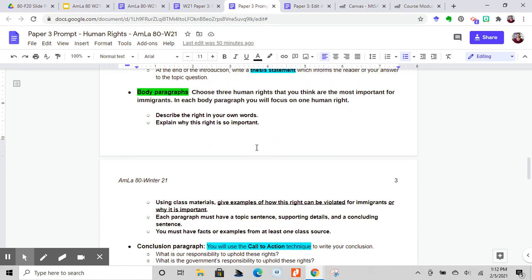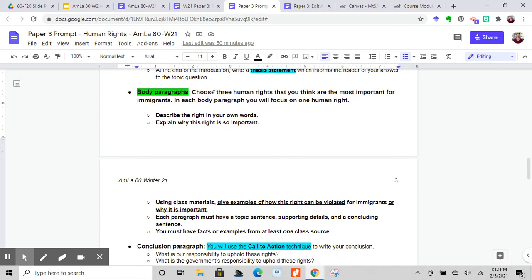Now, your body paragraphs. You're going to have a little bit more freedom here. Each of your body paragraphs are going to have the same requirements, but you get to choose what you would like to write about in each paragraph. So here are the requirements for each of your 3 body paragraphs. Each body paragraph should focus on one human right.